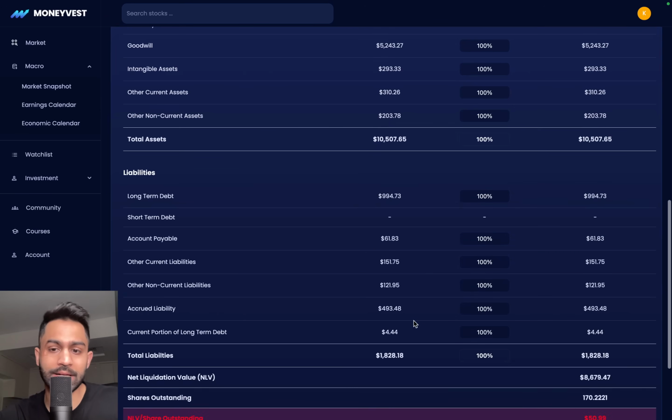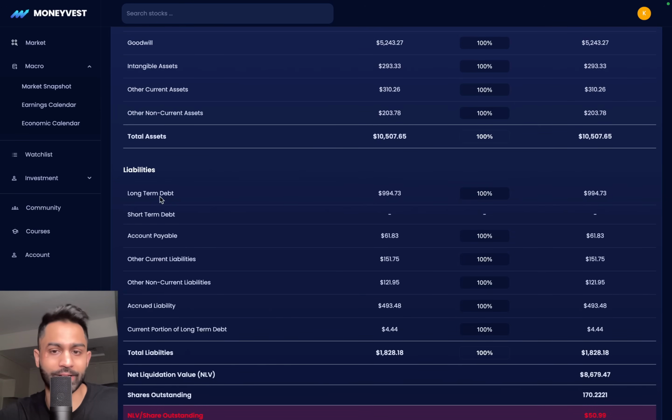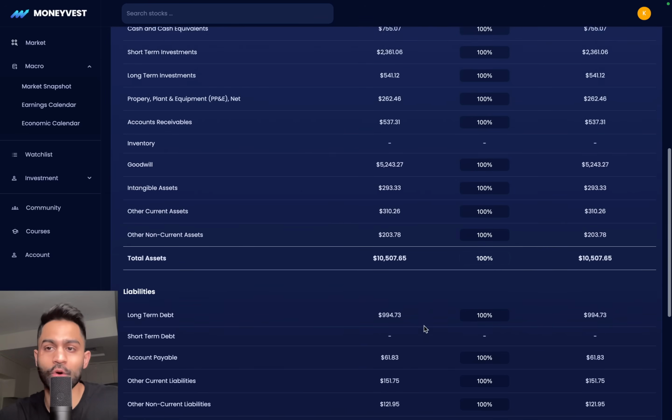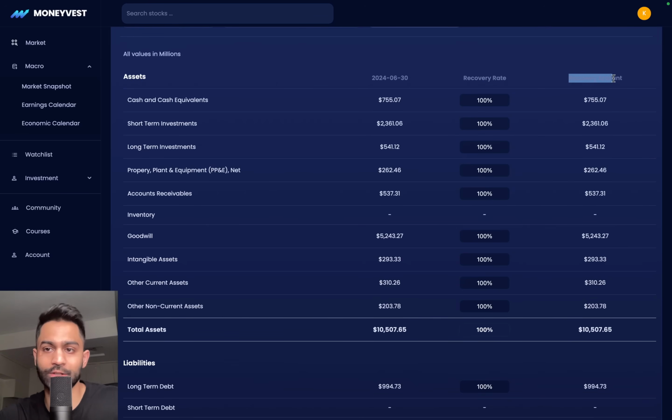If you scroll down, this right here is going to be their liabilities, right? Long-term debt sitting at just under $1 billion. Accounts payable, other current liabilities, other non-current liabilities, accrued liabilities, current portion of the long-term debt, and total liabilities of $1.8 billion. So now that we have total assets and total liabilities, we are going to calculate the recovery amount. And the recovery amount is nothing but, if all their assets and liabilities were liquidated, how much can we recover?